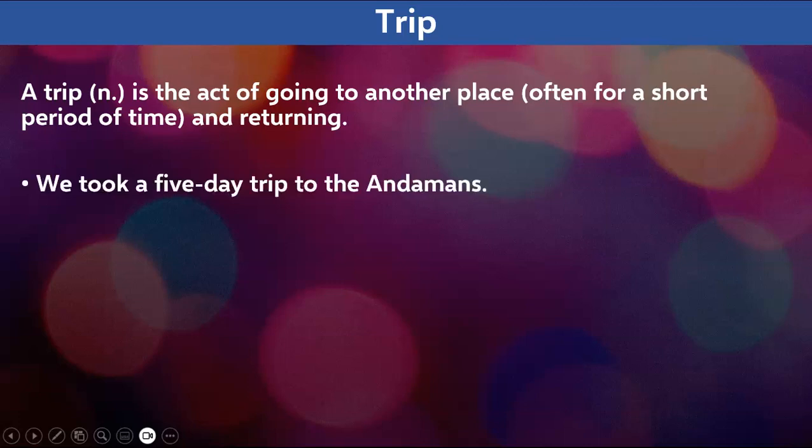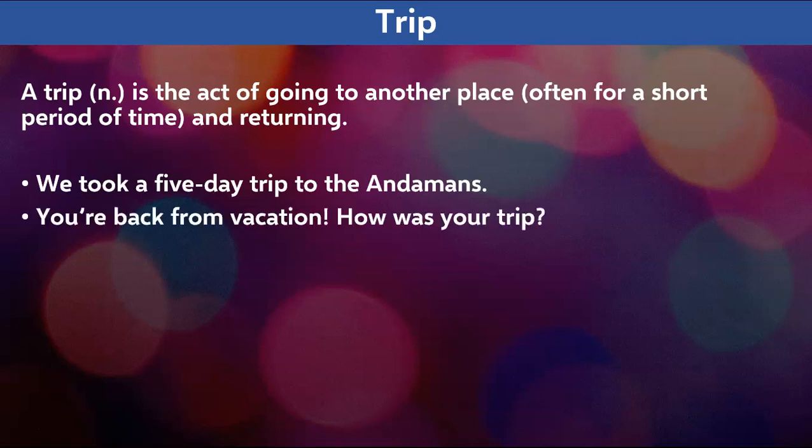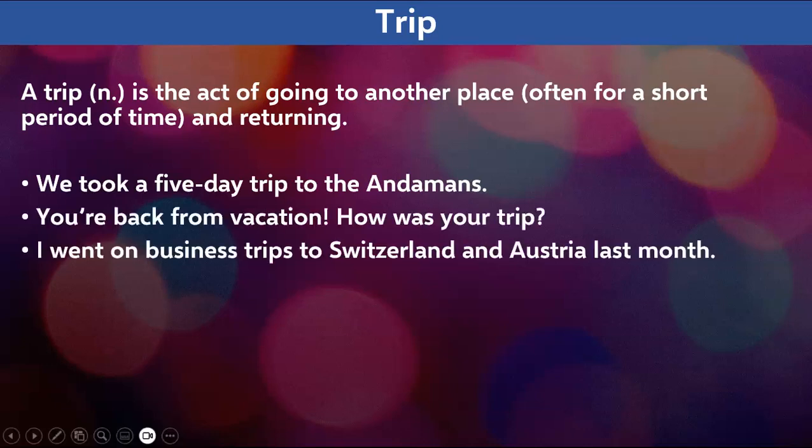We took a 5-day trip to the Andamans. You're back from vacation. How was your trip? I went on a business trip to Switzerland and Austria last month. Right? So if you look at these three sentences, they are short trips and the person has gone and come back. Right? So that is the meaning of the word trip.